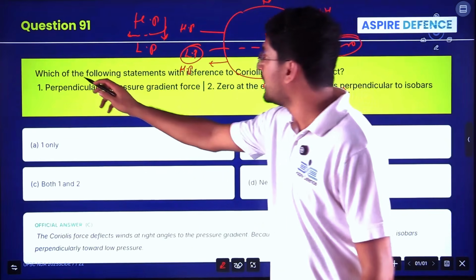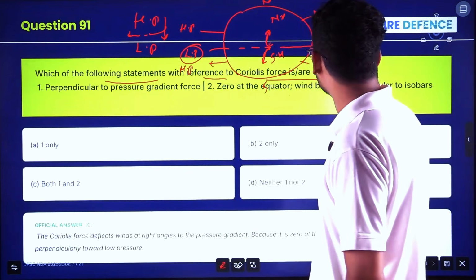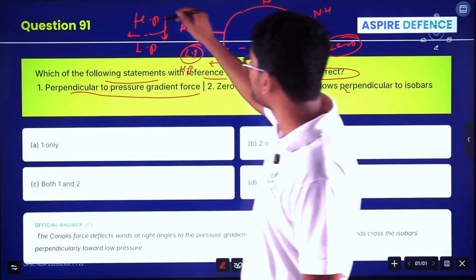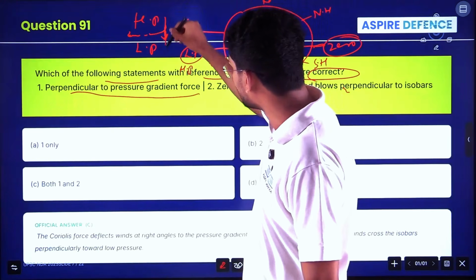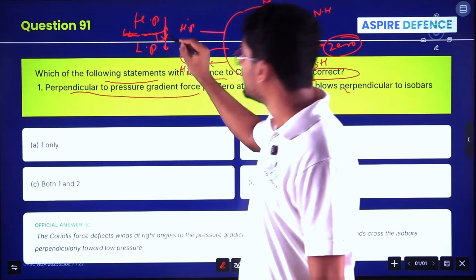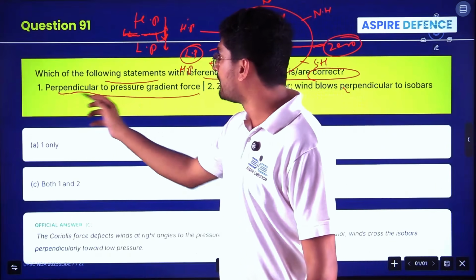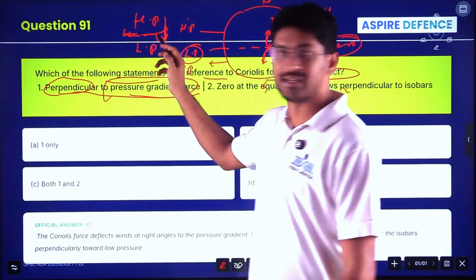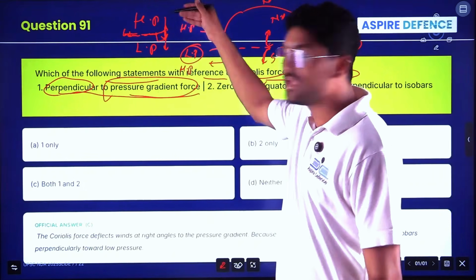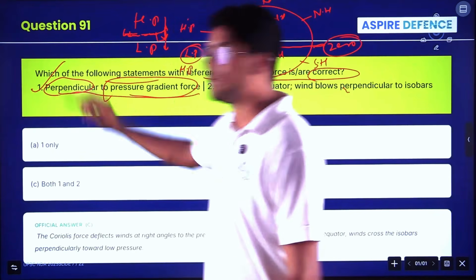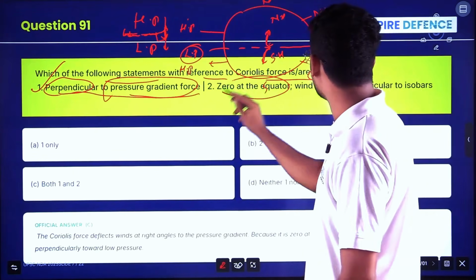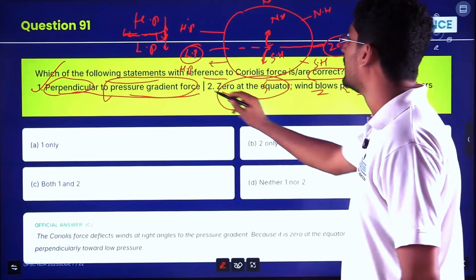So now see the statement. Which of the following statements with reference to Coriolis forces are correct? It is perpendicular to the pressure gradient force. Pressure gradient force is from high pressure to low pressure. See, it is moving like this, and Coriolis force will try to make it move right. So this is what? Perpendicular. It tends to move perpendicular, making a 90-degree angle to the pressure gradient. It is zero at the equator and winds blow perpendicular to isobars.